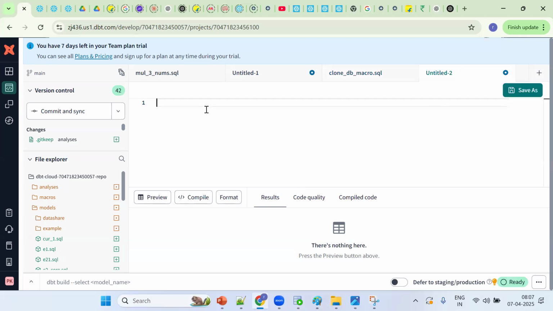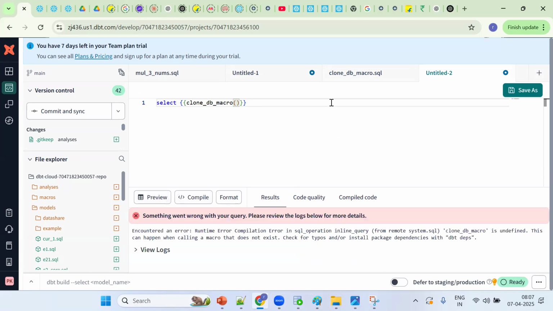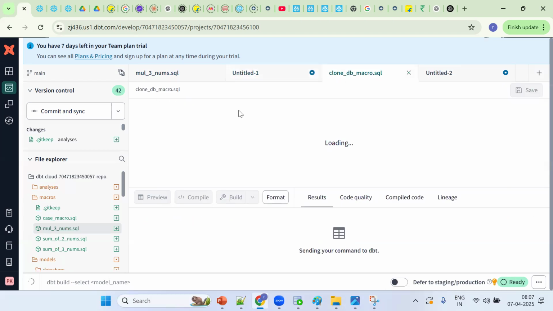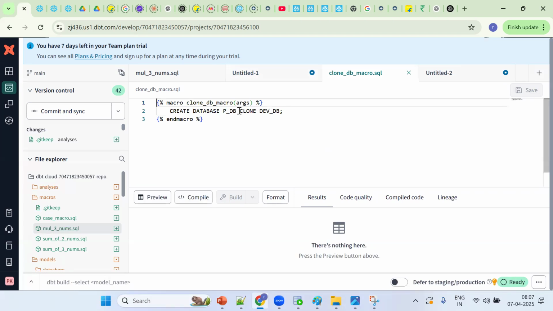So select, then the Jinja expression, Control V. Now try to call. It will frame the statement like select. So see, when you have this DDL kind of thing, we can't directly invoke the macro. Right now this is a normal macro, and we can call it by using select. But here we have a DDL statement. Can a select statement change the database objects? No. So we should go for one more concept separately.